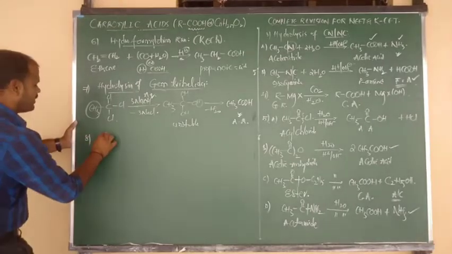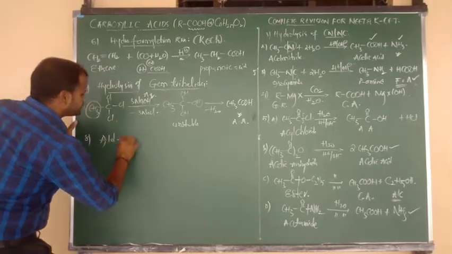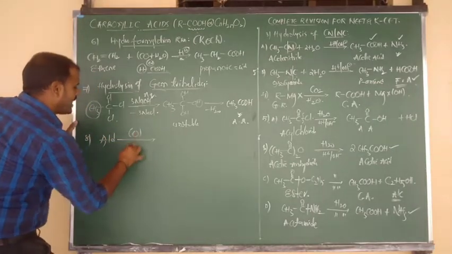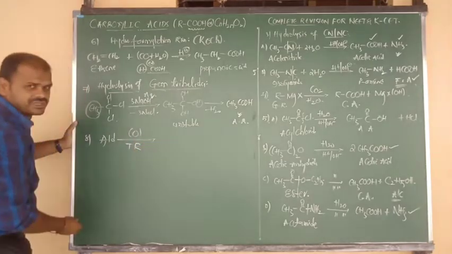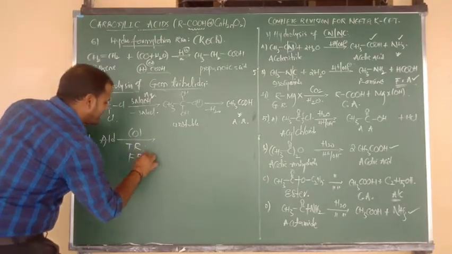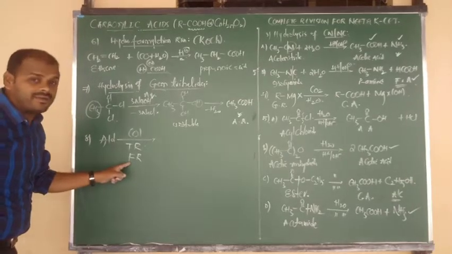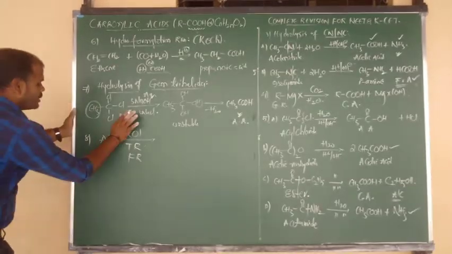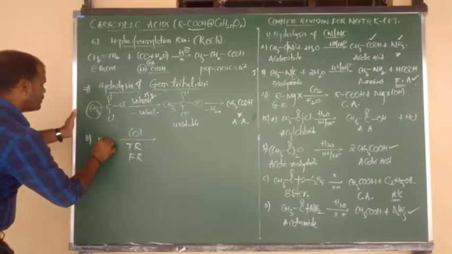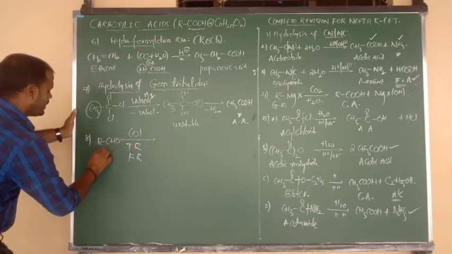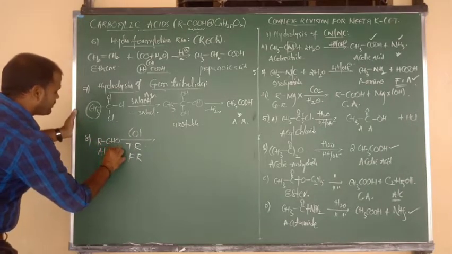Last and final: all aldehydes upon oxidation by Tollens reagent, and one more, Fehling's reagent. But Fehling's reagent works only for aliphatic aldehydes, not for aromatic aldehydes. So I want to give you a particular formula: R bonded to CHO, aliphatic aldehydes.